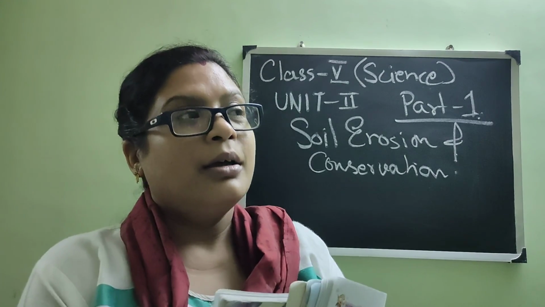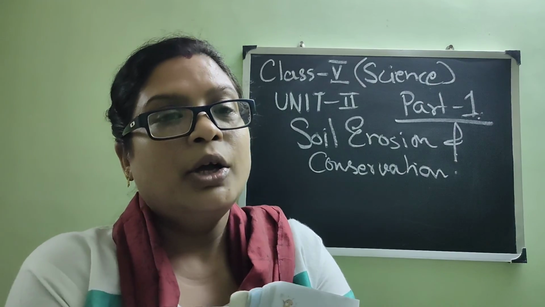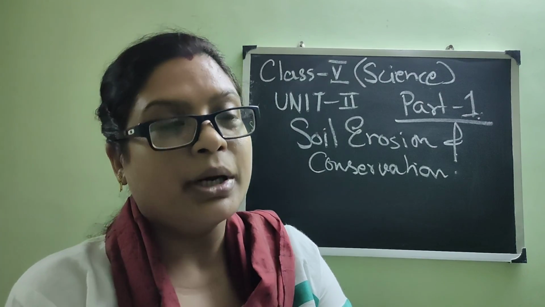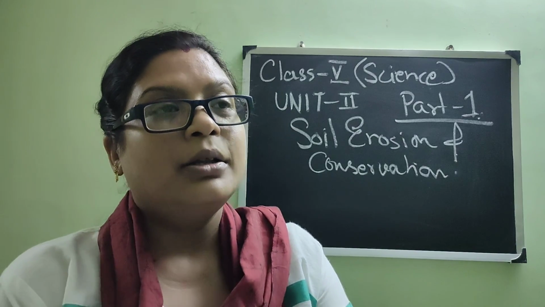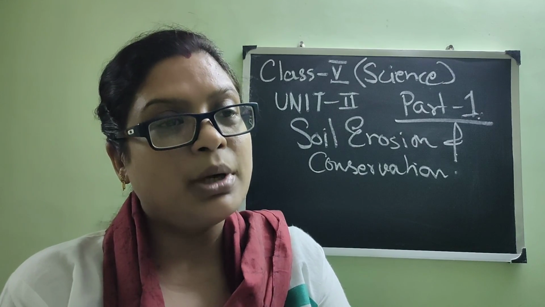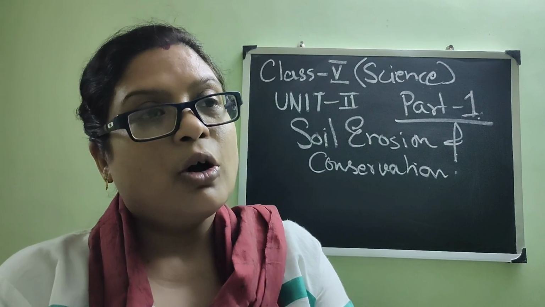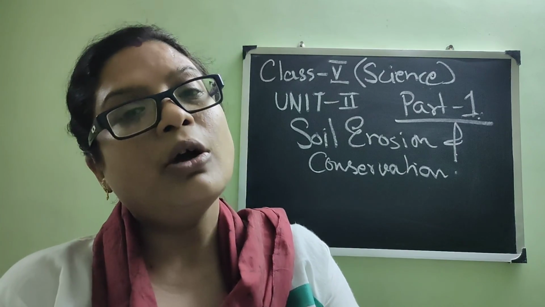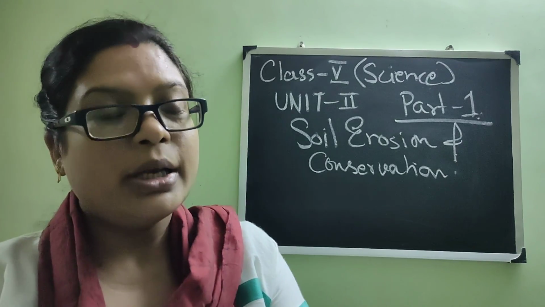But sometimes, due to some activities of humans, or due to natural calamities, the topsoil is eroded. Eroded means they used to be carried over, right? And the process of removing of the topsoil is called soil erosion.